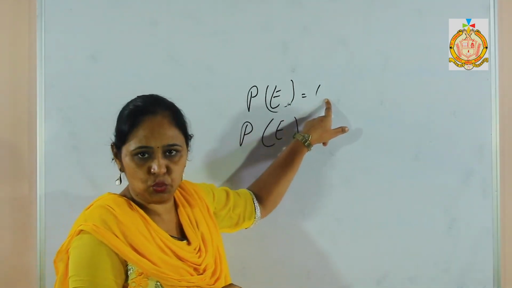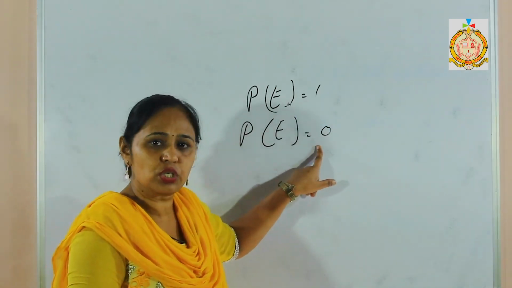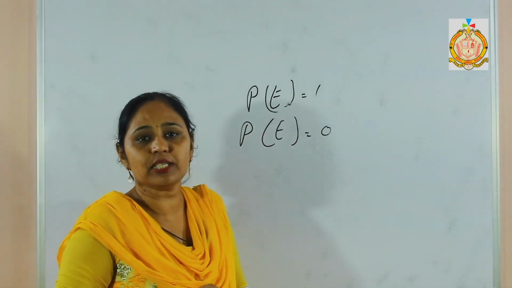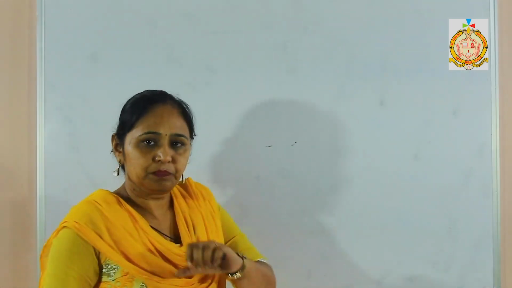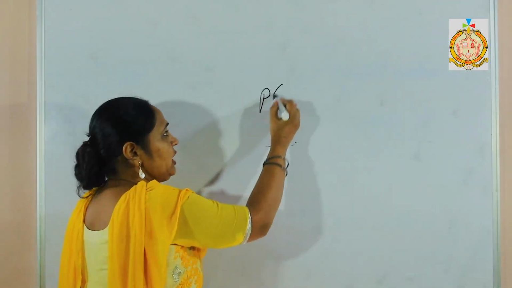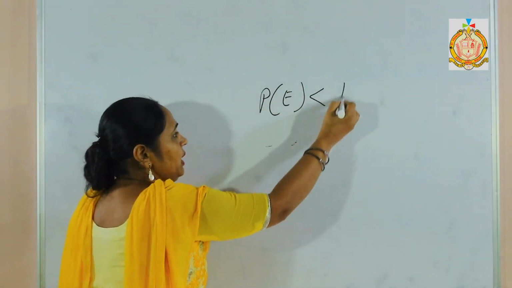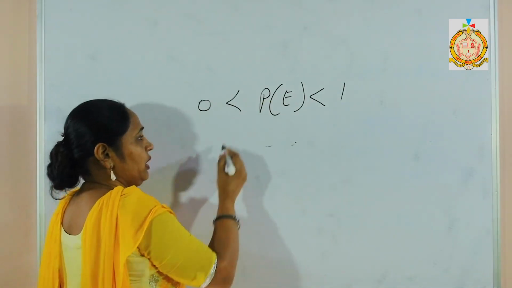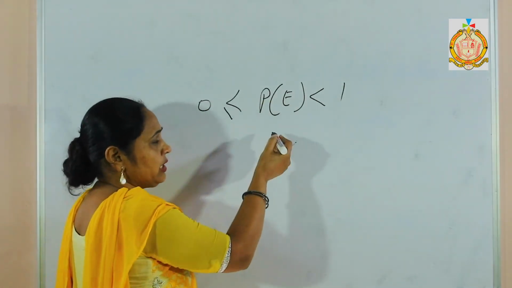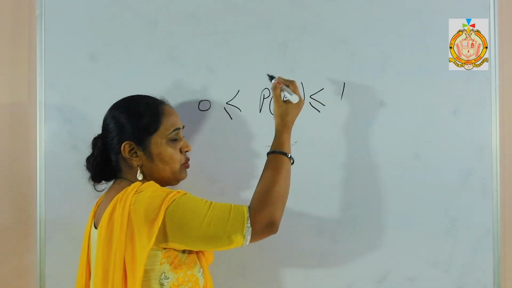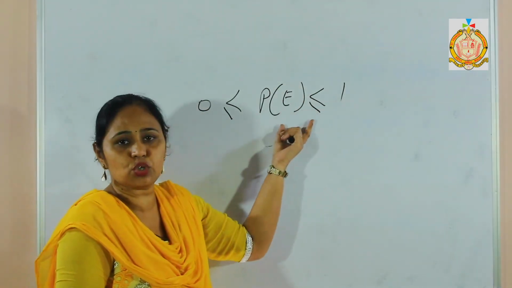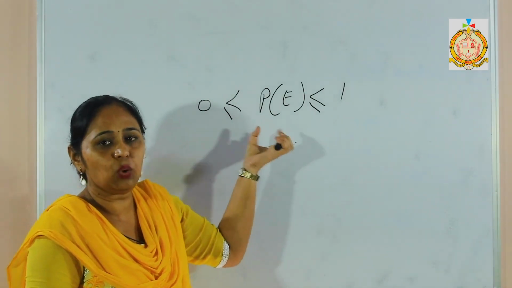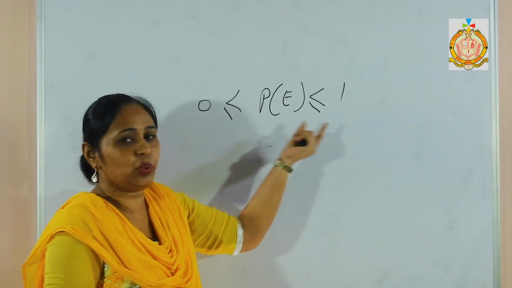Sure chance belongs to 1 and no chance belongs to 0, and probability always lies between 0 and 1. It means probability can't be below 0 or exceed 1. Probability of any event will lie between 0 and 1. It will be greater than or equal to 0 and less than or equal to 1. It means probability always lies between 0 and 1.